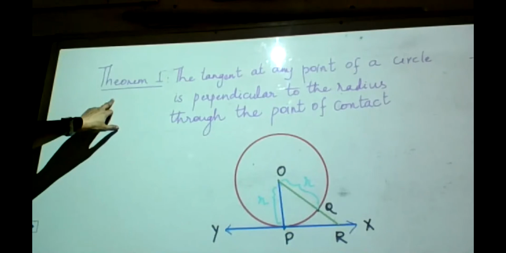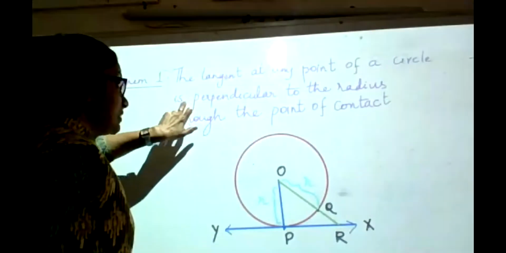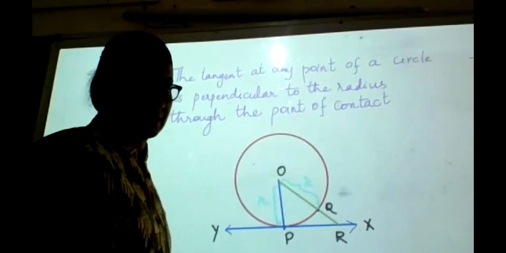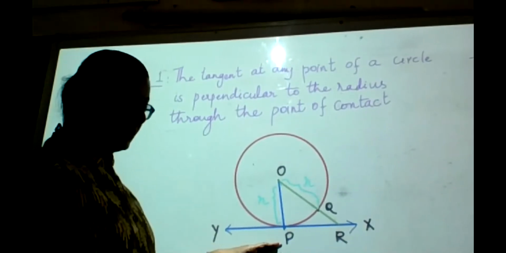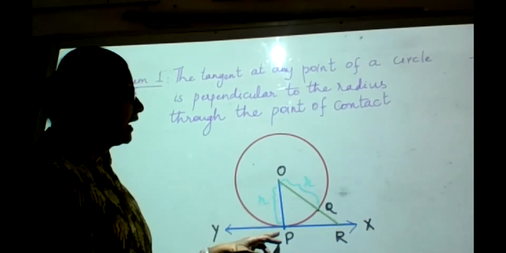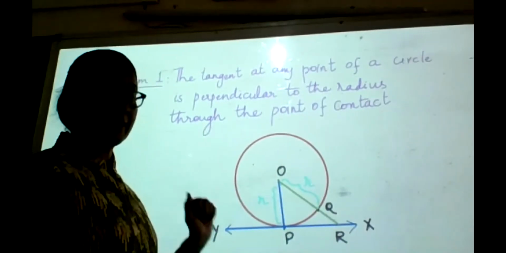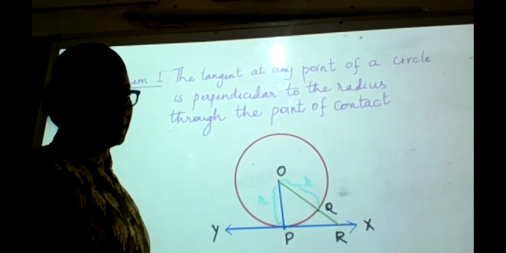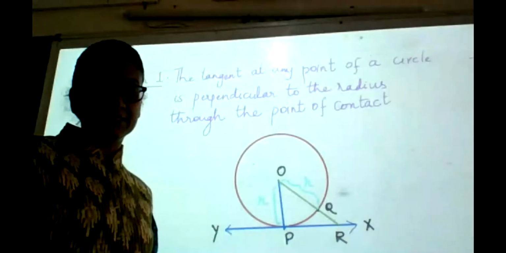Theorem 1: The tangent at any point of a circle is perpendicular to the radius through the point of contact. So suppose I have a tangent drawn to a circle, then the angle between the radius and the tangent at the point of contact will be 90 degrees. This is a very significant property of the tangent.